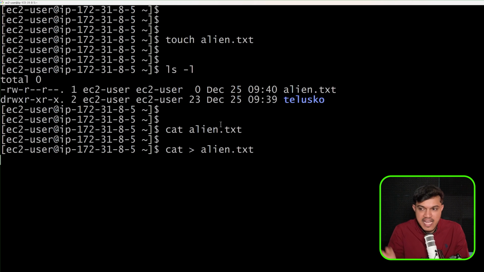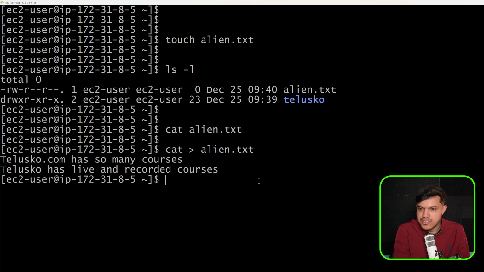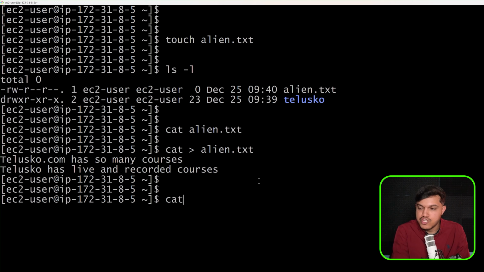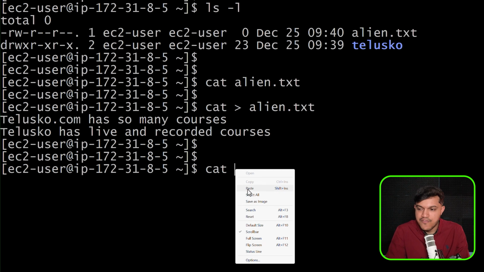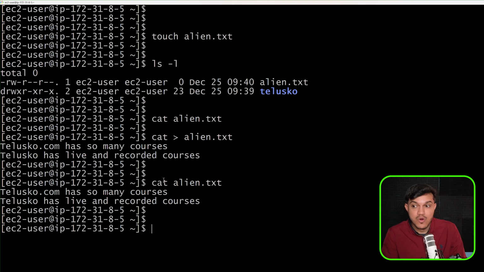It will give you an option to add some data. Maybe I can add some data inside this file. Maybe I'll say here Telusko.com has, for example, so many courses. All right, Telusko has live and recorded courses. Anything of your own choice, whatever you want, you can just mention this. And if you want to get back to the normal terminal, Control plus D, you're back. Okay, I'll say Control plus D, I'm back. And now if I want to check the content of a file, cat, and I'll just specify the name of this particular file, and you'll be able to see here we do have this content. I hope you could understand.